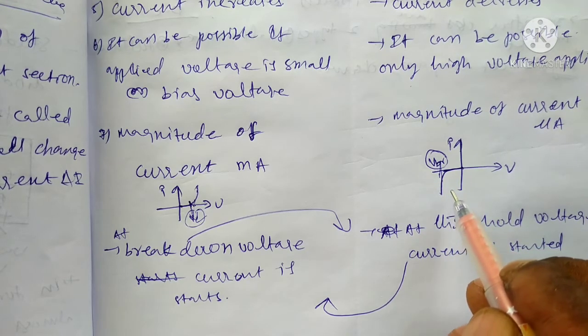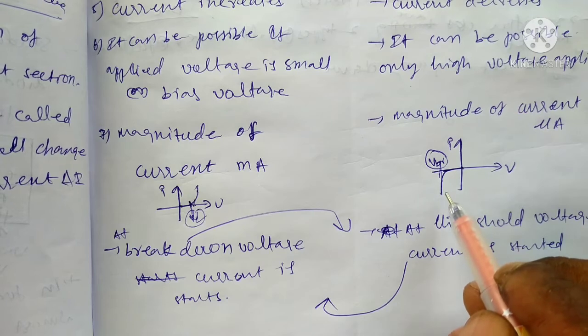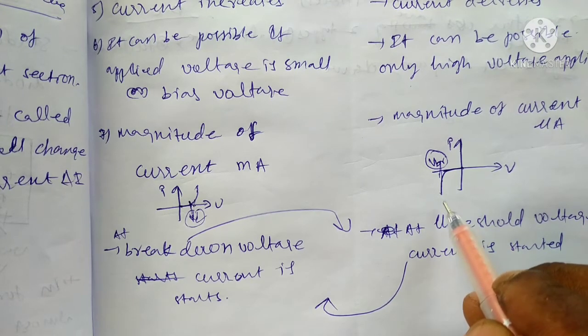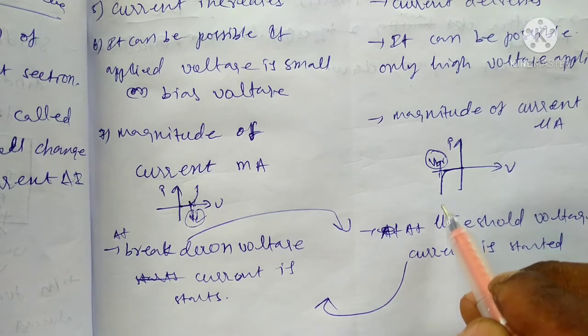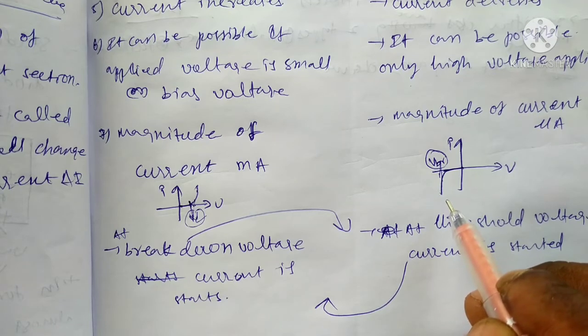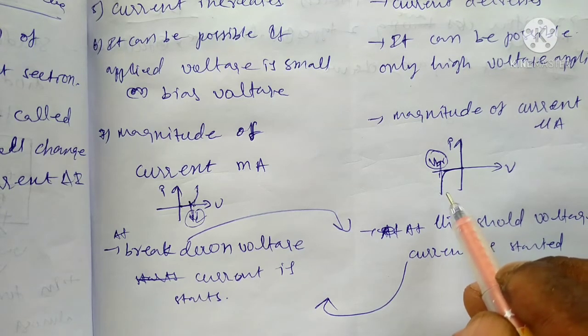After the breakdown voltage, as the voltage increases, the current gives a straight line. That means the saturation region. There is no change in the reverse bias current.